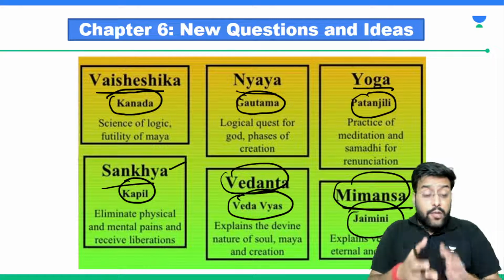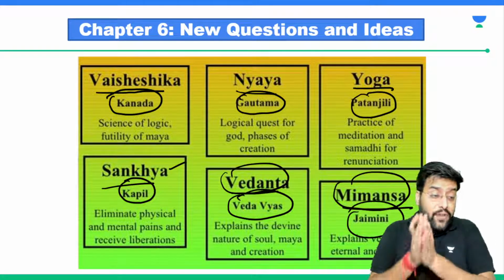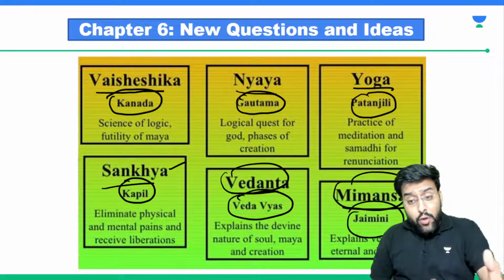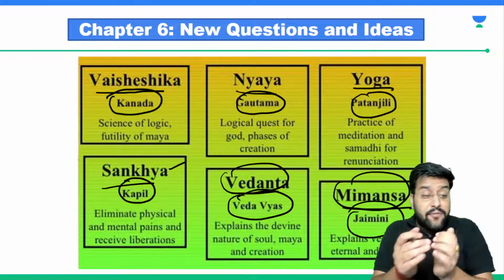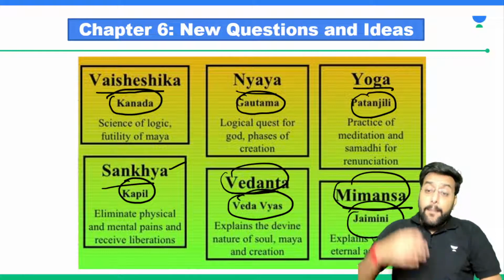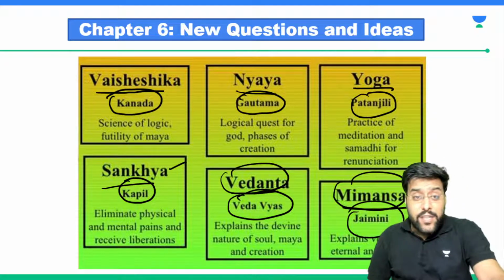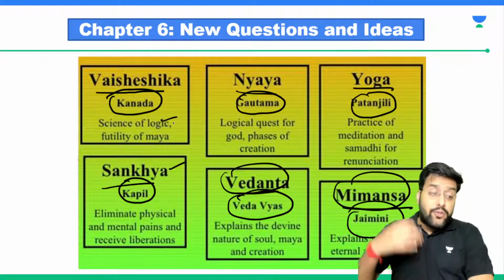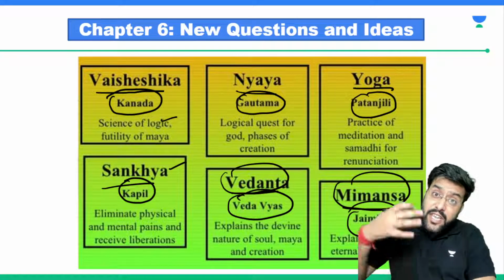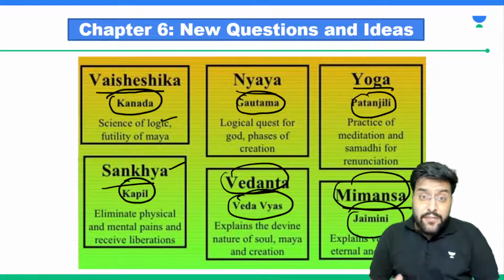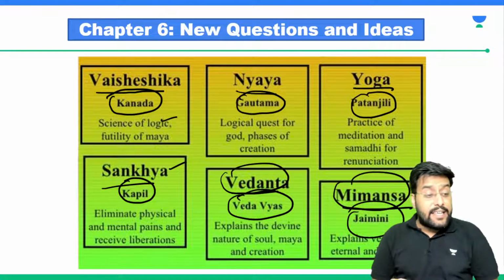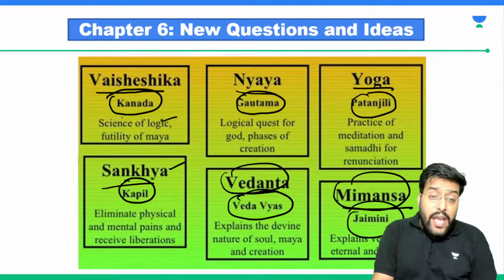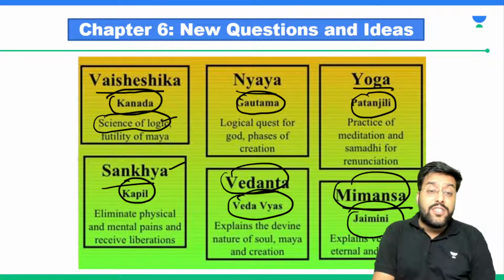Now we need to understand what this philosophy is. We are fine that they had certain thought processes. They told about their thought processes to the entire world, and they became the school of thought. But what this philosophy meant, for example, if we talk about Vaisheshika, it was the science of logic. So here in this philosophy, they wanted to answer everything with logic. For example, why night is occurring, why we have change of seasons, why there is rainfall, why people die. So for everything they were giving a logic. It was a science of logic.